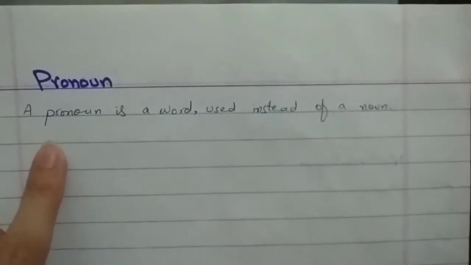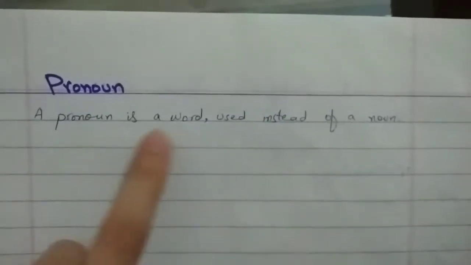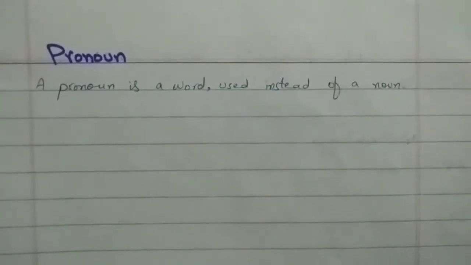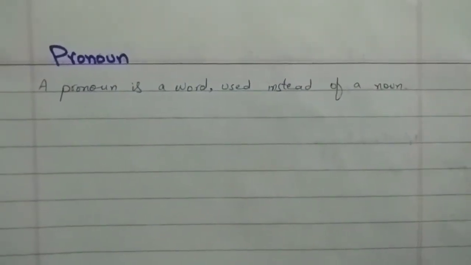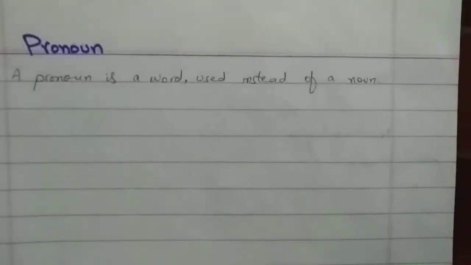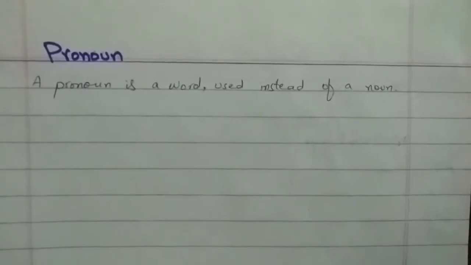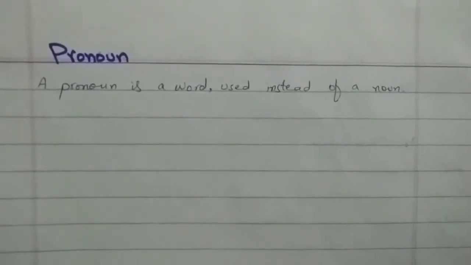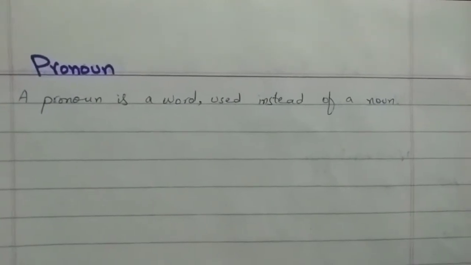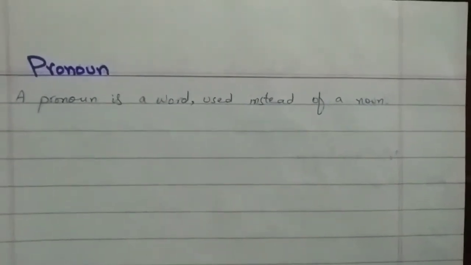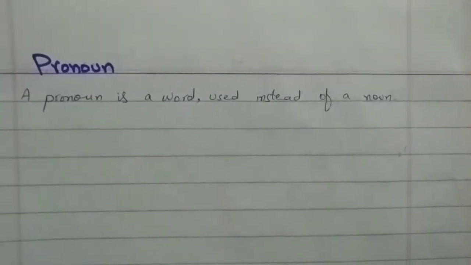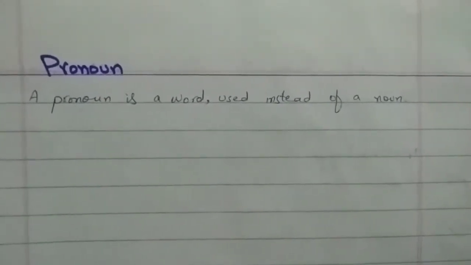Here we have the exact definition. A pronoun is a word used instead of a noun. So the question is, why do we use a pronoun in the place of a noun? The answer is, we use a pronoun to avoid the repetition of the noun. For example, if you say, Afshan was absent because Afshan was ill, that would be incorrect.